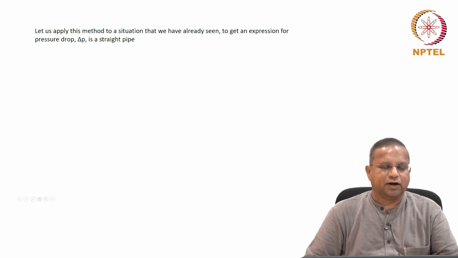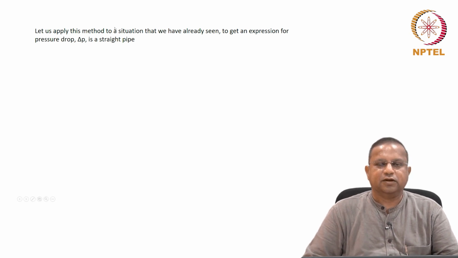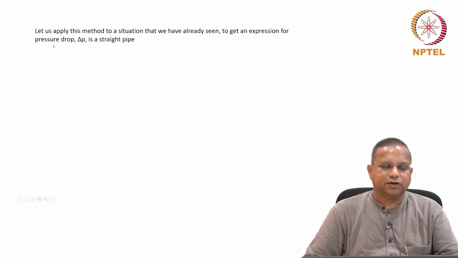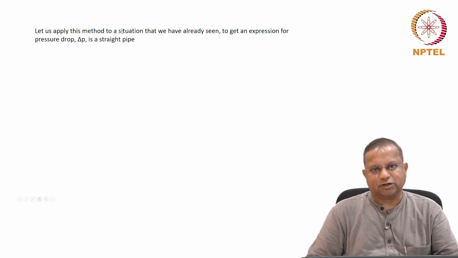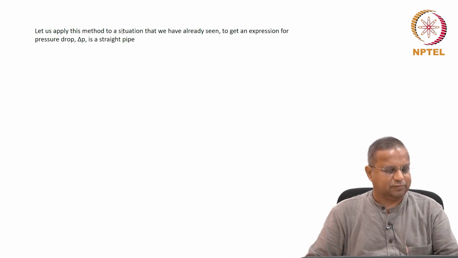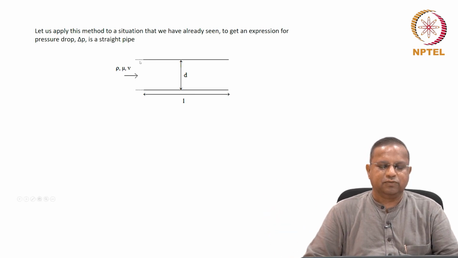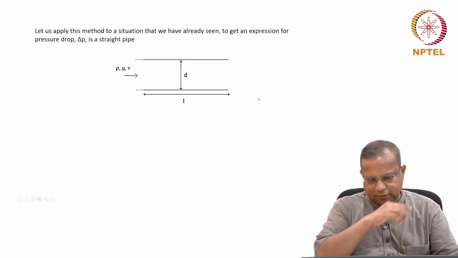Okay, now let's get back to this method. Let us apply this method to a situation that we have already seen, as I mentioned earlier, to get an expression for the pressure drop, the delta P, in a straight pipe. We already have an expression for it. Let us see how we get to pretty much the same expression with just the dimensional considerations. No flow, nothing. Just the dimensions. So this is a situation here. We have, let us say, a horizontal pipe of diameter d. The fluid of density rho and viscosity mu is flowing with the velocity of v through the pipe of length L.